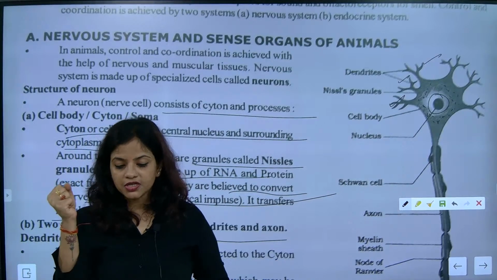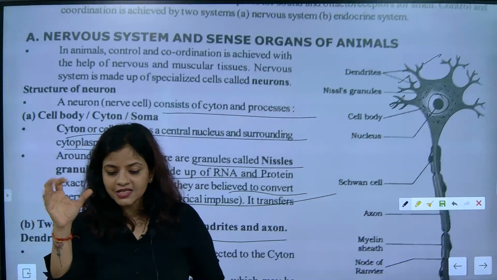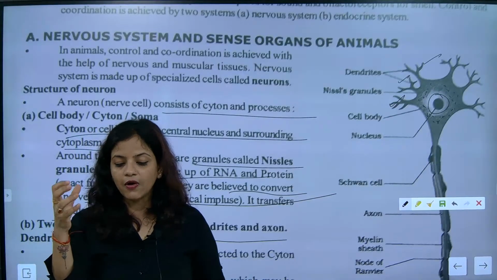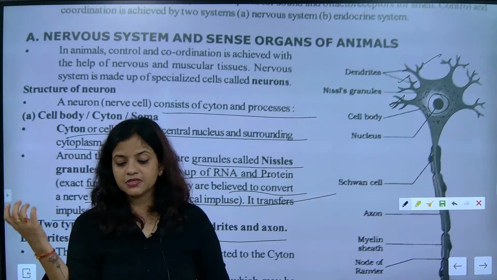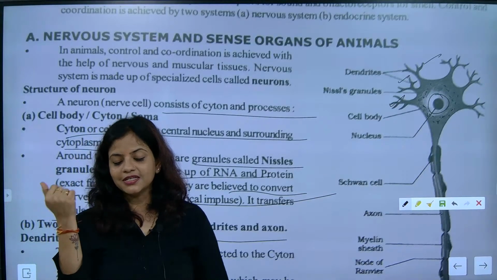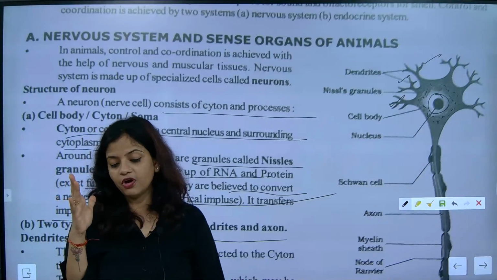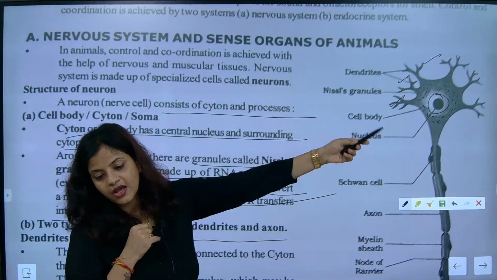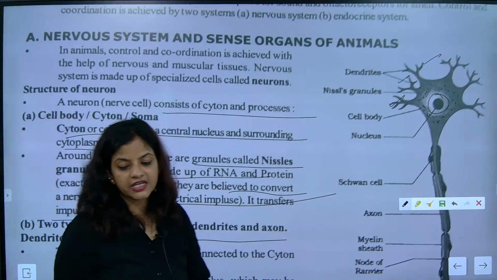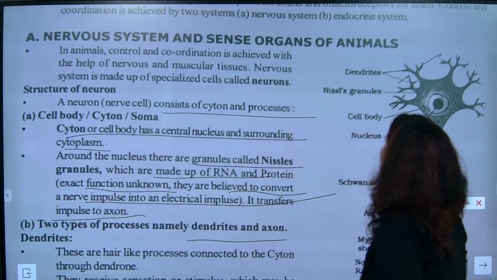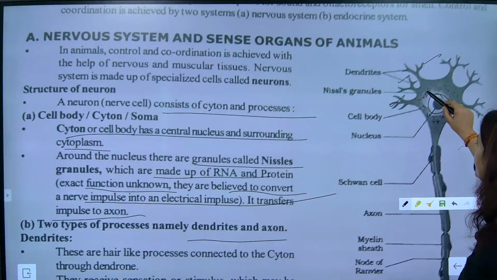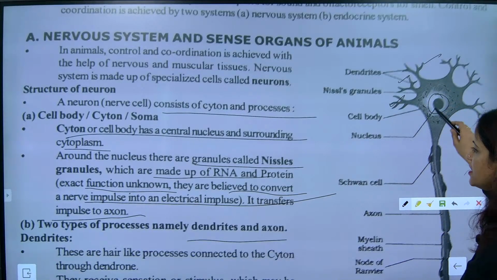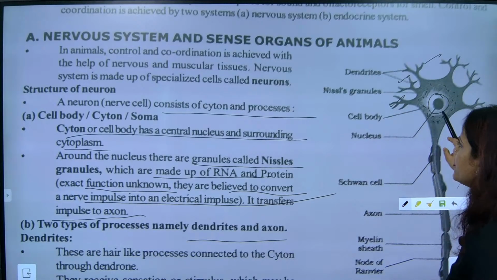The moment you touch the sharp weapon, your skin has senses, called receptors. The skin is the receptor. The receptor has sent the information to the dendrites. Once the dendrites have received this information, it is nervous information given by the nervous system.